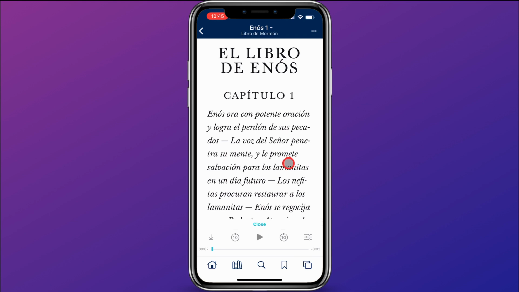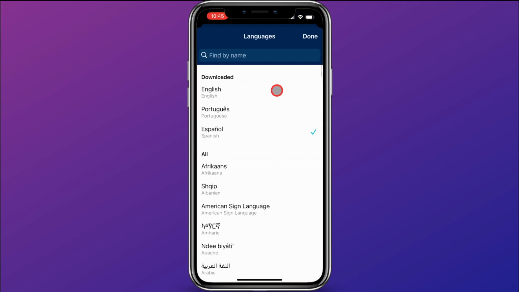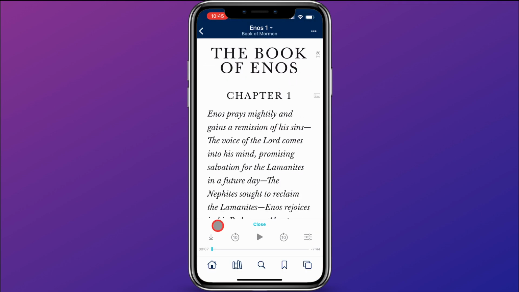There you go. You can hear that it's in Spanish now. So I'll go ahead and switch back to English. If there's ever a time that you're going to be away from the internet and you want to still be able to listen to scriptures, you can click on the download icon right here. You can go back 10 seconds by clicking this icon. You can go forward 10 seconds by clicking that one.